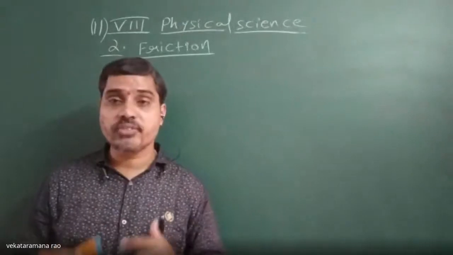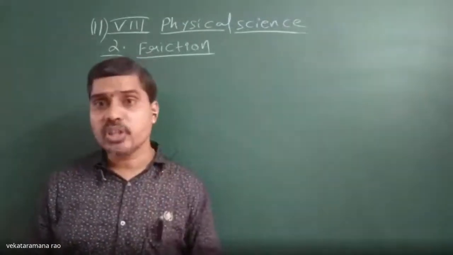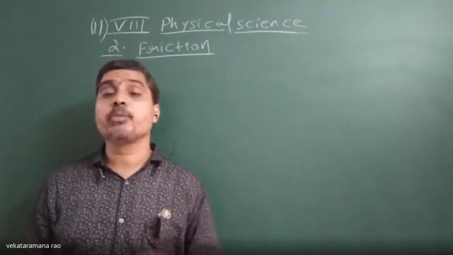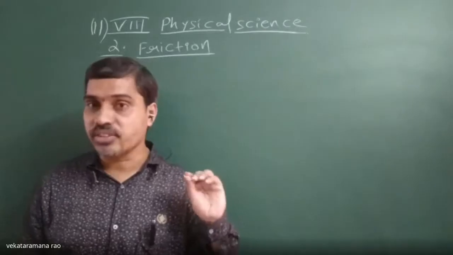So the force of friction is directly proportional to the roughness of the surfaces.